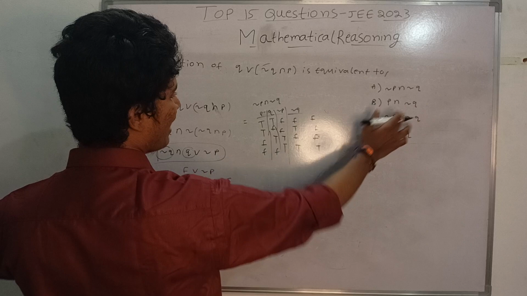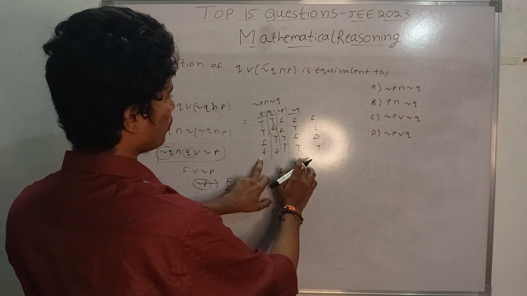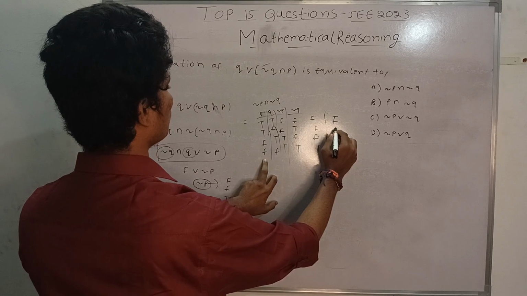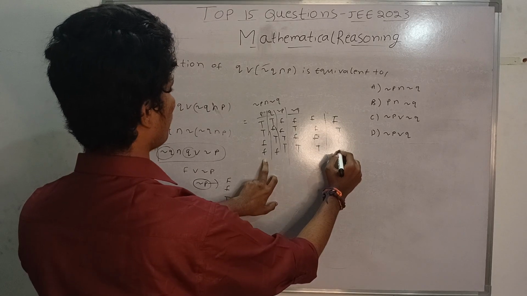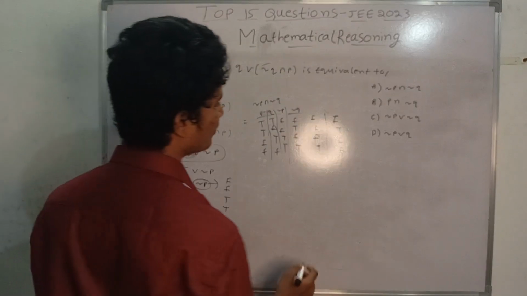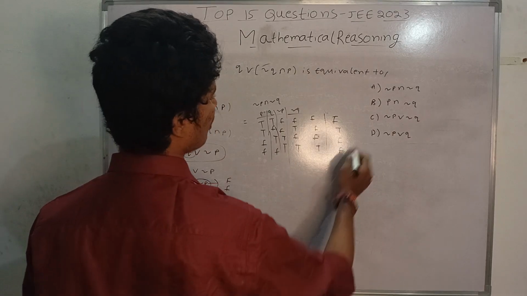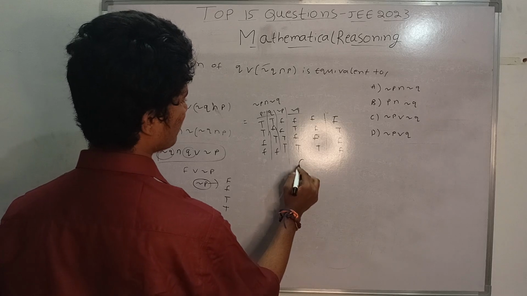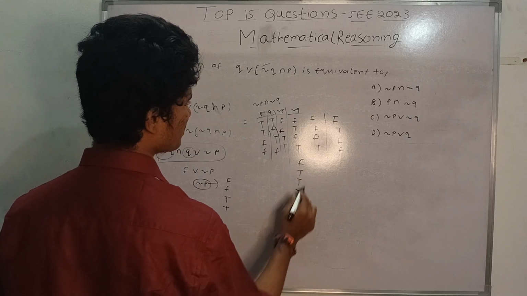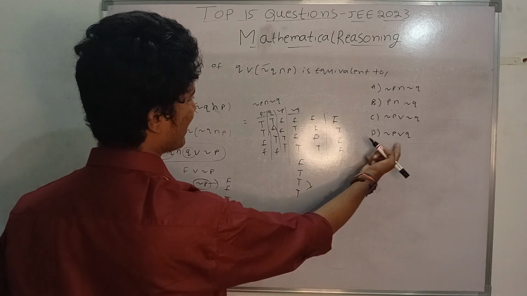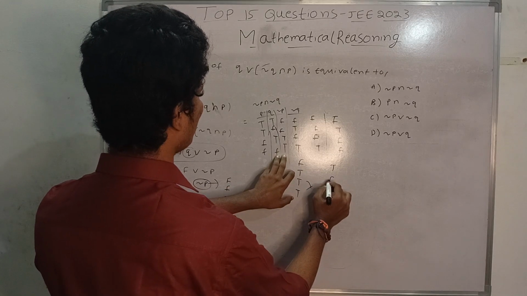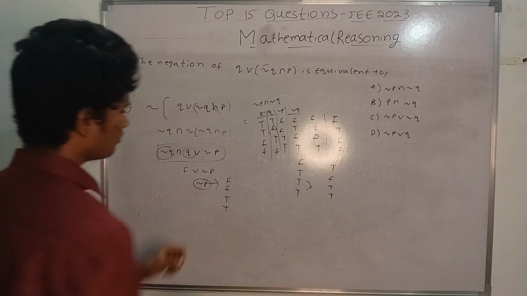And the second option, P and not Q. It is false, true, false, false, and it is also wrong. Next, the third option, negation P or negation Q. It is F, T, T, T. So it is also wrong. Final option, that is negation of P or Q. T, F, T, T.